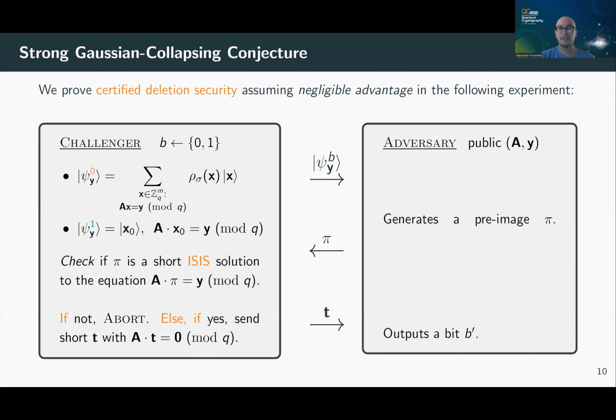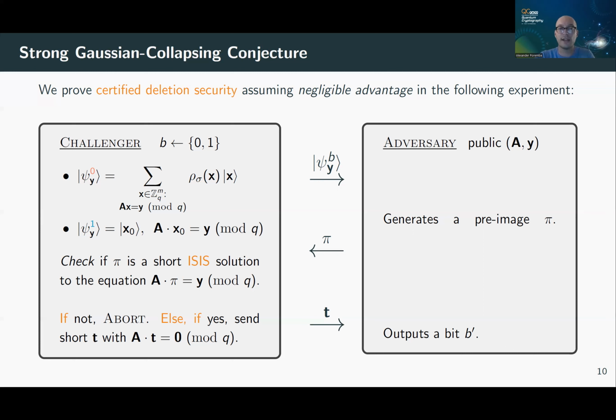Okay, now the challenger wants to see a pre-image of Ax = y, or some pre-image pi that satisfies Ax = y. So the adversary generates this pre-image pi somehow, and we don't care how the adversary does it. All that matters is it sends one such pre-image to the challenger, and the challenger will check if it's valid.